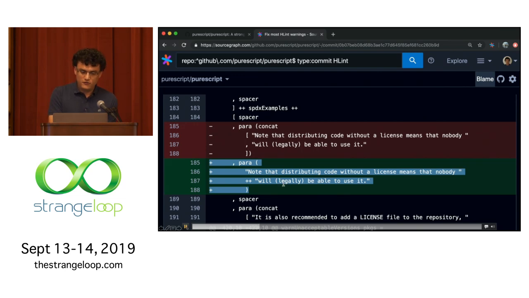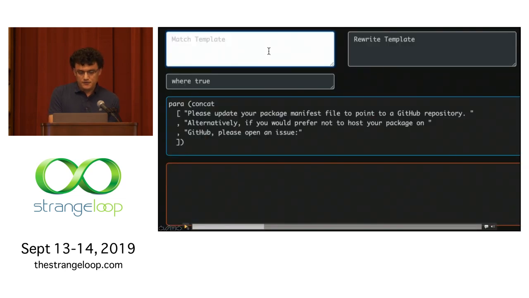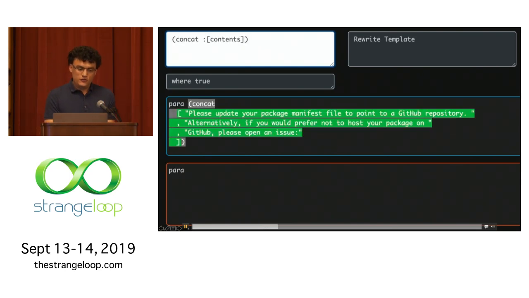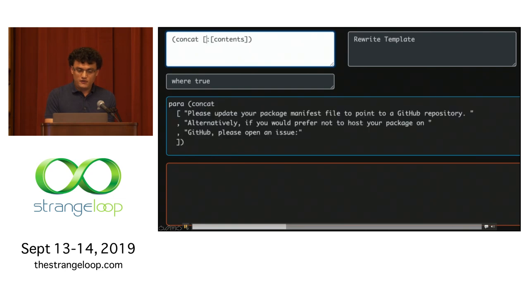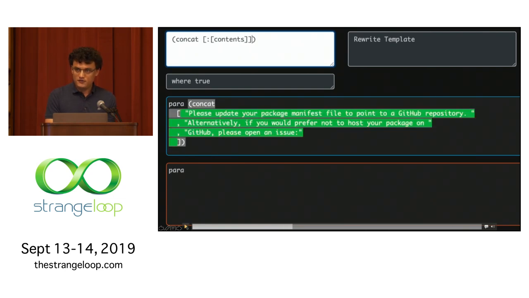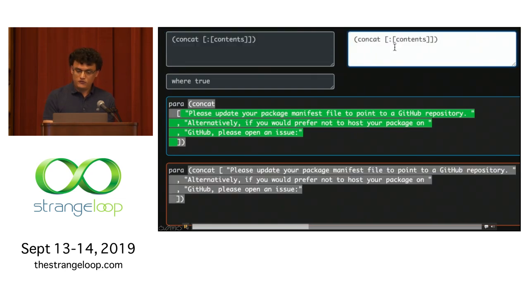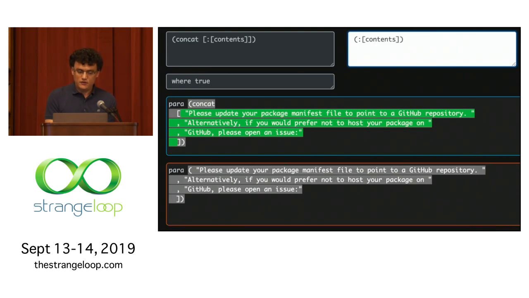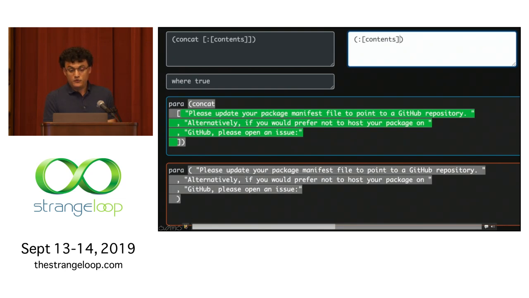I copied this over to the live environment, and the first part is just matching on this concatenation of strings. We're interested in the body of this list that's being concatenated. And then in the rewrite part, we're not going to need this concat part. So the first step here is to remove the concat. And we're no longer going to care about the list brackets in there, since we're going to use the infix operator to concat those strings.